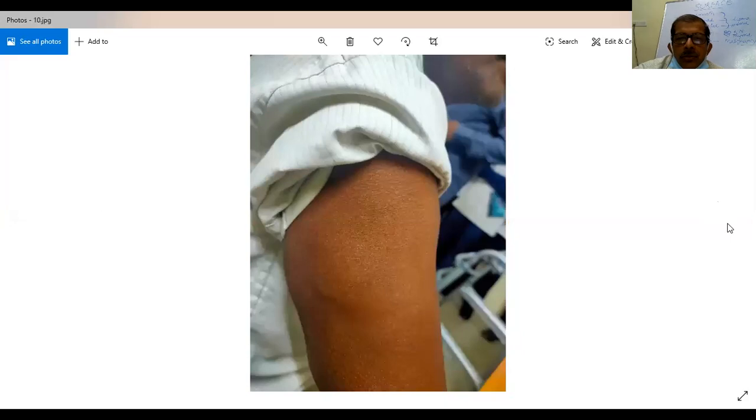Now let us go to the third one. Cases may not be typical always. Once the patient is telling that he is having something, you should believe him. That's what I told you in the beginning itself. It is his story. You should believe. You should not say no, you are not having anything. Is the patient having anything or nothing?